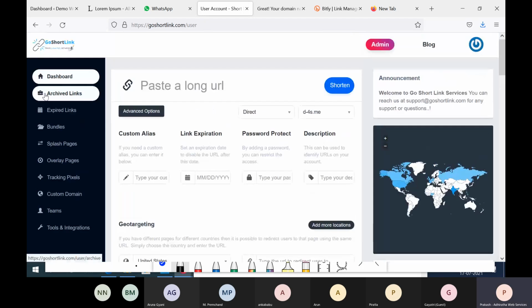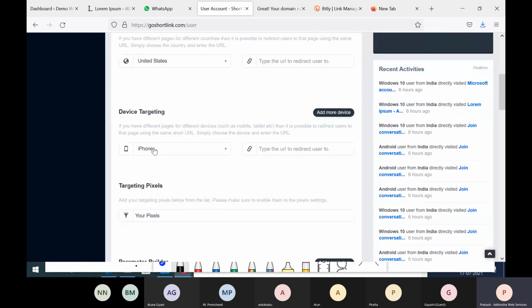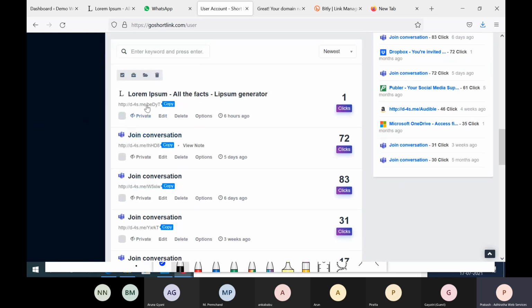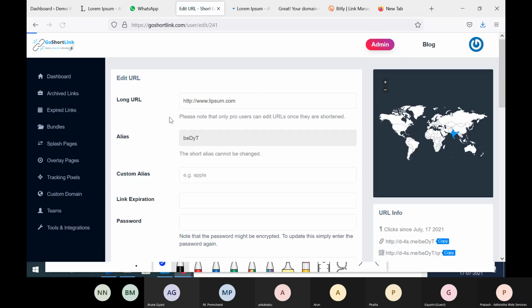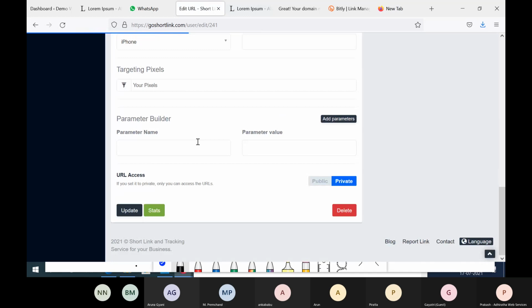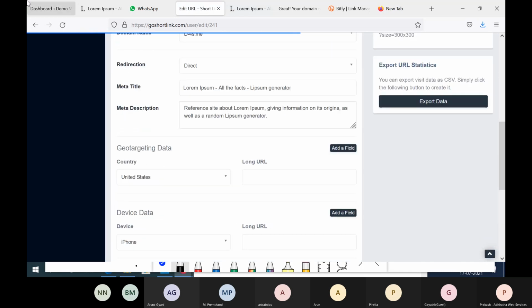Then let us go to the archived links. Archived is nothing but, for example, if I don't want this link to be there now, what I can do, sorry, it's showing archive all, so select this. One sec.